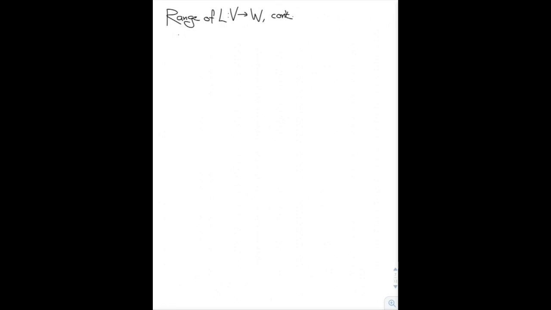Let's continue now with our discussion concerning the range of a linear map L from V to W. Just to quickly review, we know that the range of L is a subspace of the vector space W. If the subspace is all of W, we say that the linear map L is onto. Now, before we continue, a brief mention of a fact about subspaces of vector spaces.